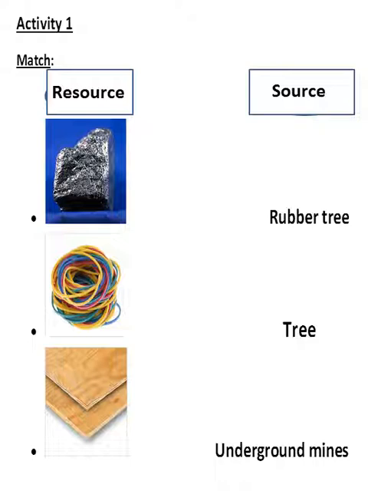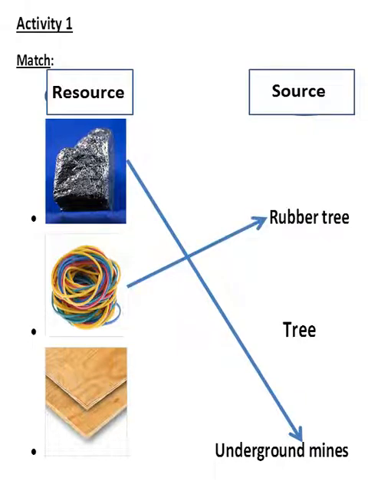Okay, here we have match. I have resources and I have source. The first picture, graphite. What is the source of graphite? Okay, first let's see the 3 pictures. I have graphite, I have rubber, and then wood. In the source I have rubber tree, and underground mines. Let's match. The first picture is graphite, and we get the graphite from underground mines. Excellent. And then we get the rubber from the rubber tree. Excellent. And the wood from the tree.